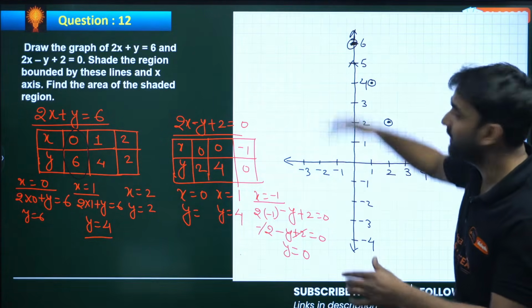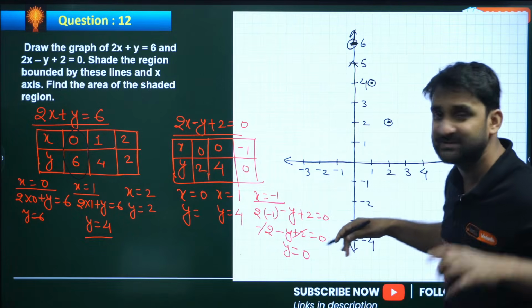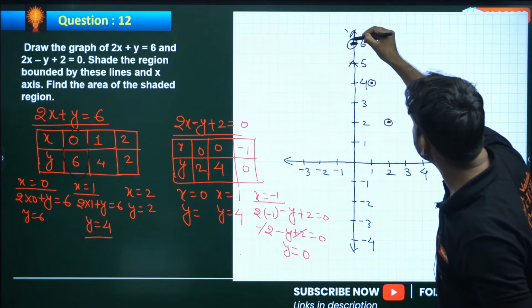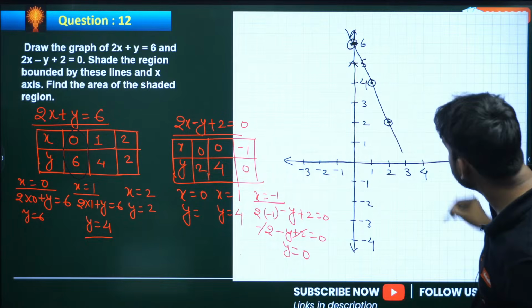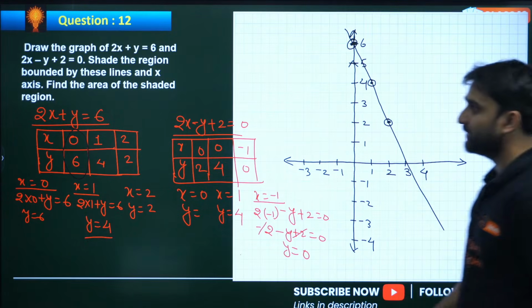I don't have a scale. Whenever you are joining the points, always make sure to use a scale, my dear. So this will be the point, and the line goes somewhere here.